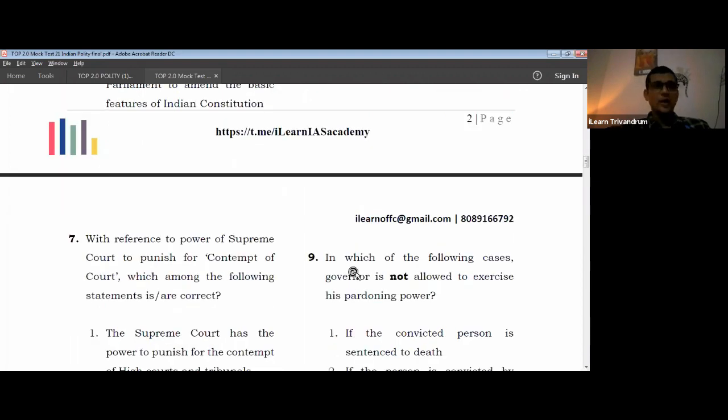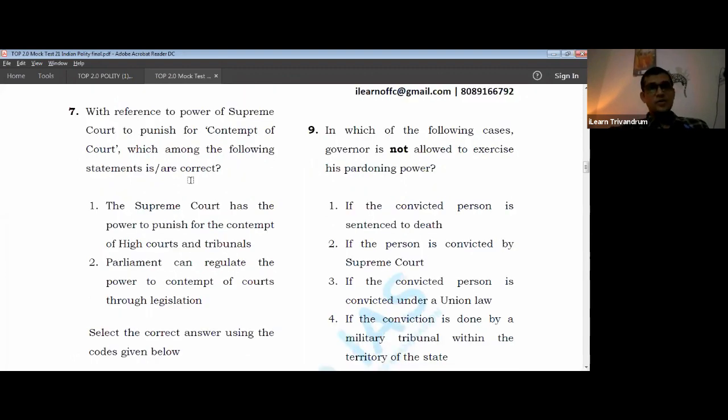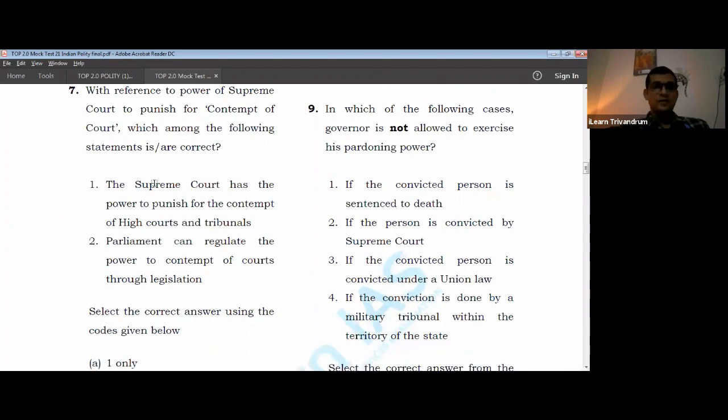Now the 7th one, regarding the power of the Supreme Court to punish for contempt. Which among the following statements is correct? Now contempt of court is a power that is given to the judiciary. So what is the power that we are referring to? Let us look into the statements. The Supreme Court has the power to punish for contempt of High Courts and tribunals.